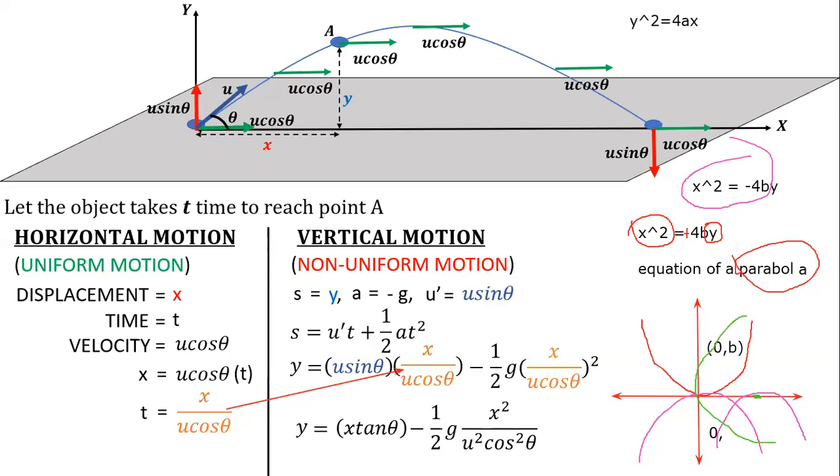Displacements. Any point on that graph will satisfy that equation. And if you know X, you can calculate the corresponding Y. Here also it's the same thing. When you throw at a certain velocity and a certain angle, suppose I say I'm throwing a ball at 5 meters per second at an angle of 30 degrees.